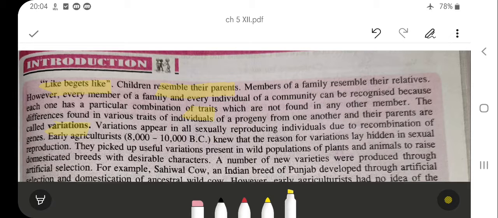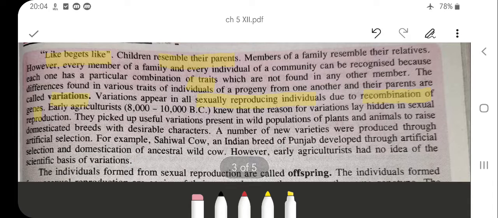And variation appears in all sexually reproducing individuals. Why? Because of the recombination of the genes during reproduction. Crossing over takes place, and with this the exchange of the genes happens, and then they are going to fertilize, and that random fertilization gives you the new combination, and this is the recombination of the genes.